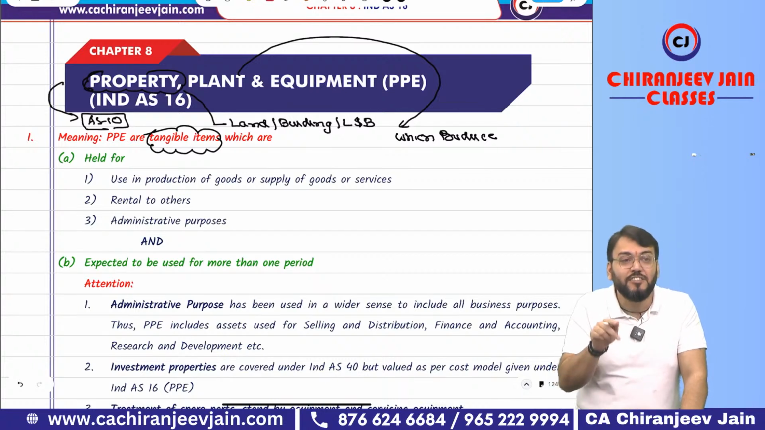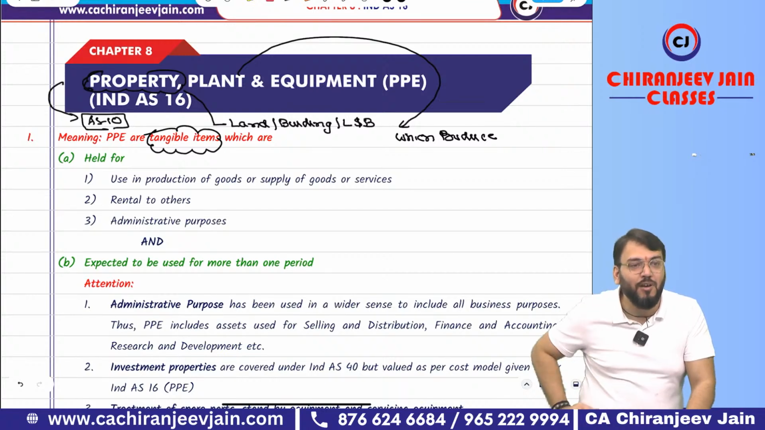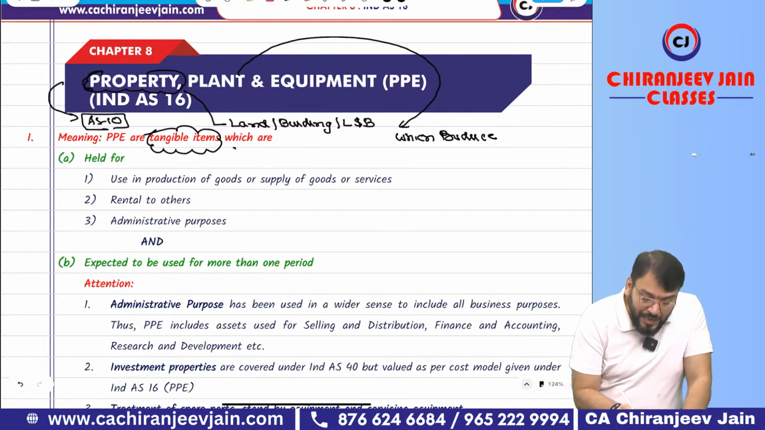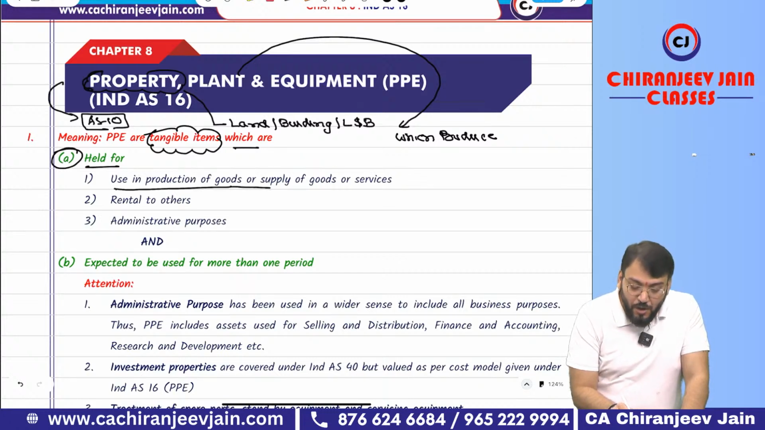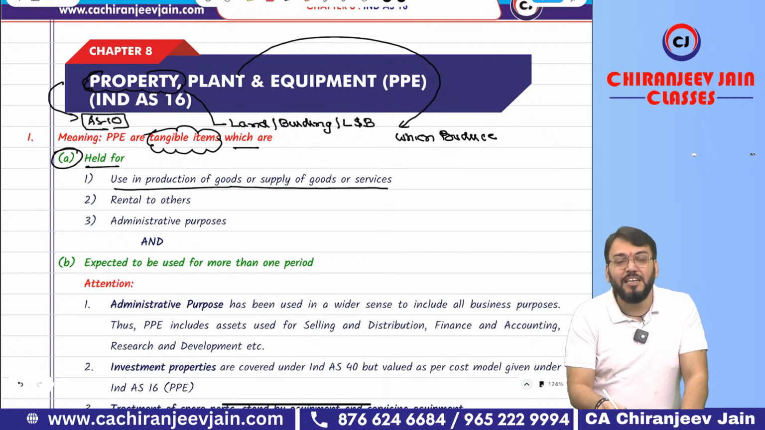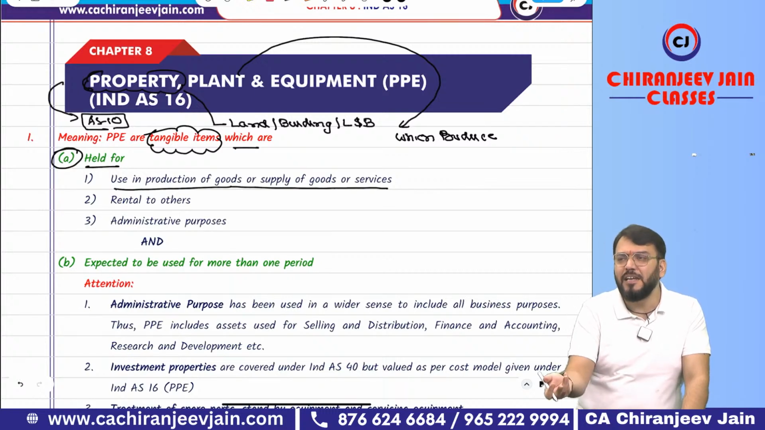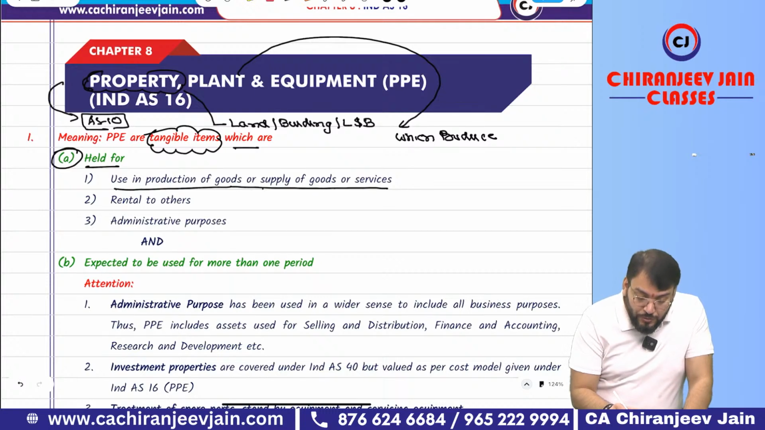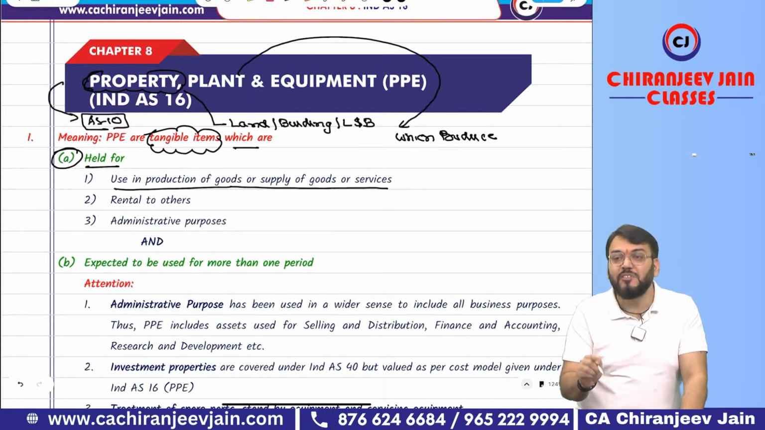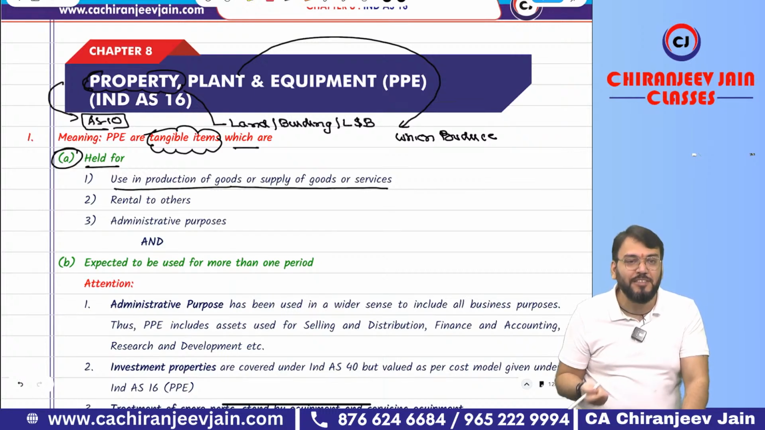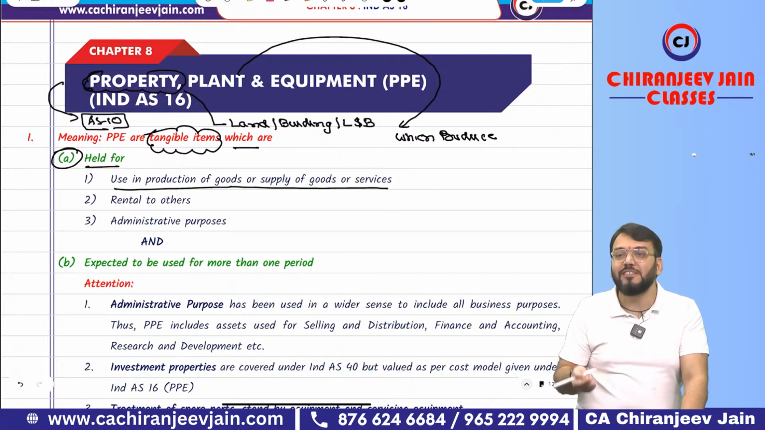So sir, how can we understand this tangible item is PPE? They have given two conditions. If both the conditions are satisfied, then it becomes PPE. First condition is which are held for use in production of goods or for supply of goods or services. It means any tangible item which is held for use in production of goods, for example, plant, factory, building, etc. Or which are held for supply of goods and services. Right now I am supplying services to you. So I am using many equipment, all will become property, plant, equipment. This camera, this laptop, this PC, this projector, these benches, all are PPE only.